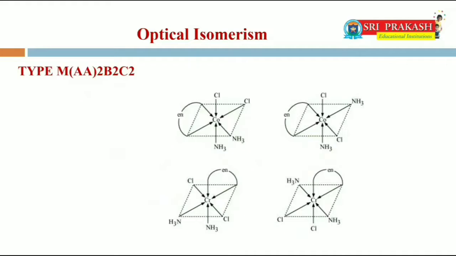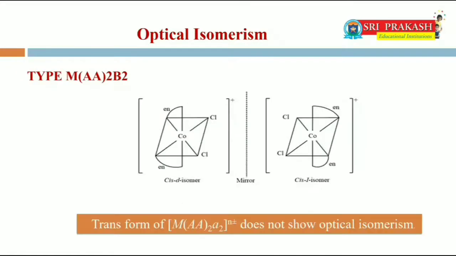Type M(AA)2B2C2... in the given example, en is a bidentate ligand and ammonia and chlorine are unidentate ligands. Here also dextrorotatory and levorotatory isomers are possible.